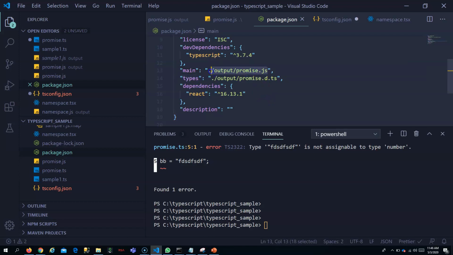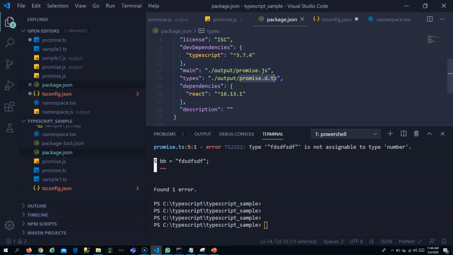You mention what are the files that have to be exposed outside. You just include the main file, which should be exposed when you install this module. When you access this TypeScript application from another application, what should be the file exposed? You include that in your main file, and you also say types.